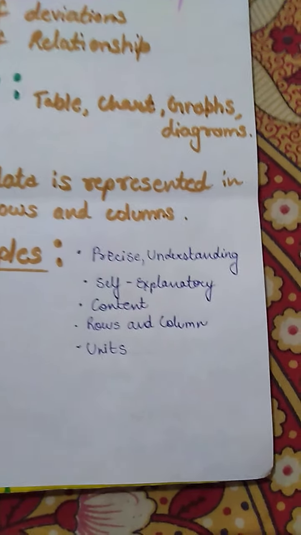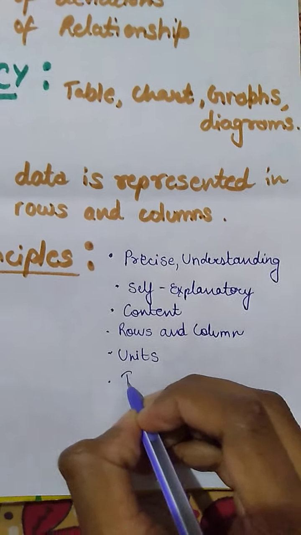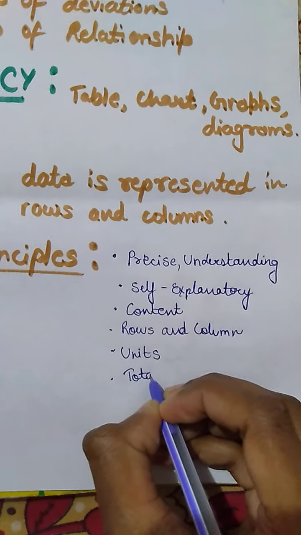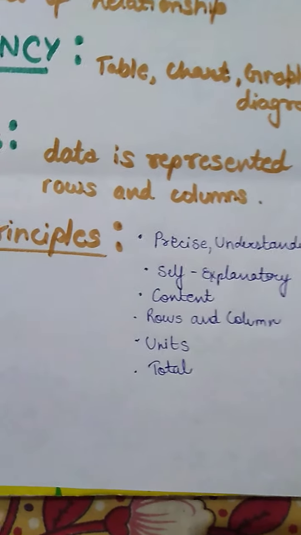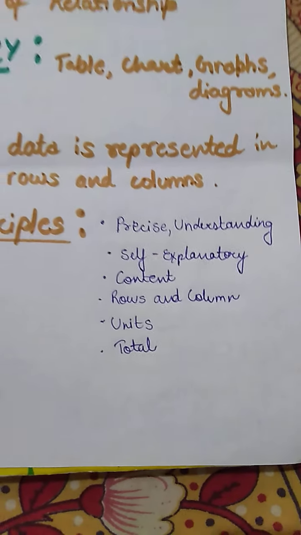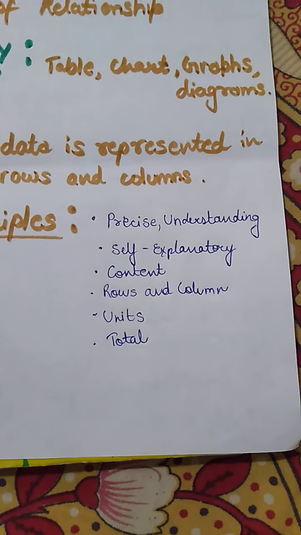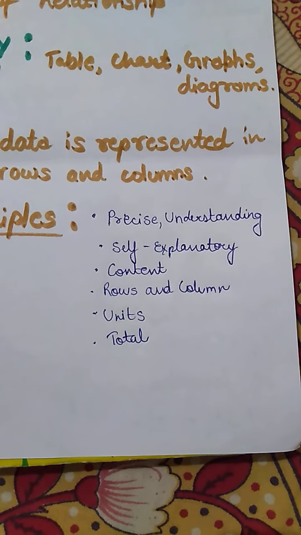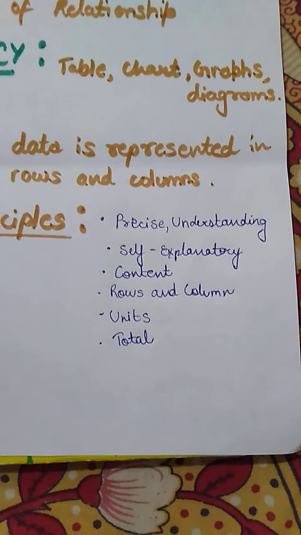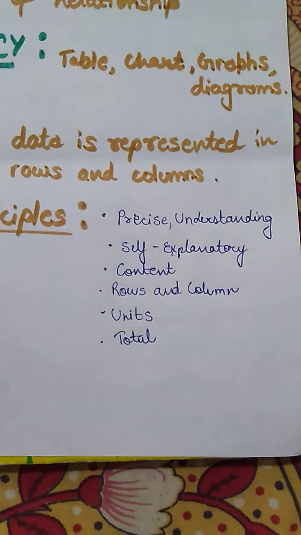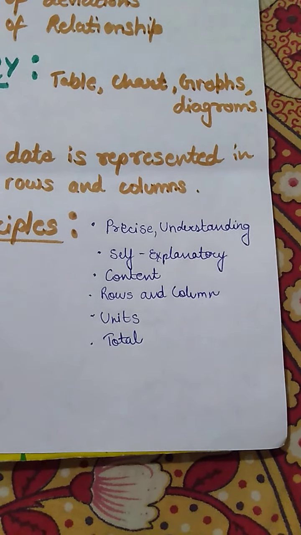Then if there is a need to do the total, so you are going to sum the number of samples, or sum any data which you have represented in rows or columns, it should be at the end. The total should be at the end of the rows and columns. It should not be in the middle. It should be at the end of the row and the end of the column.